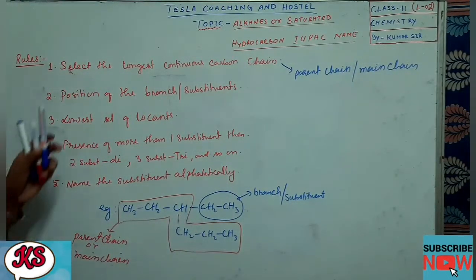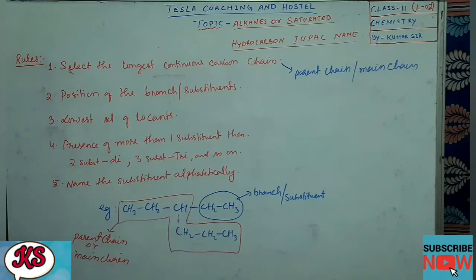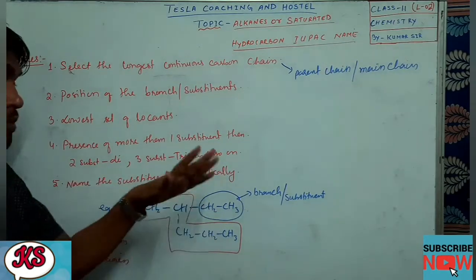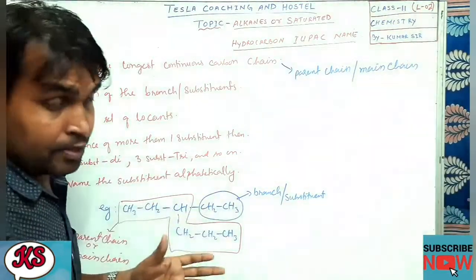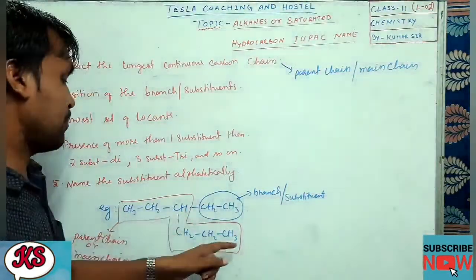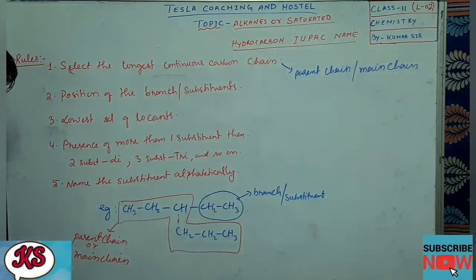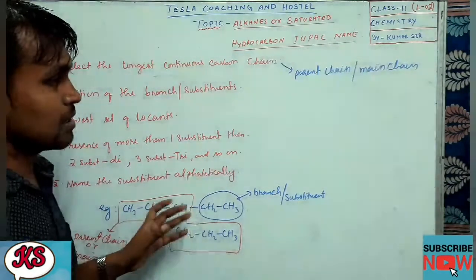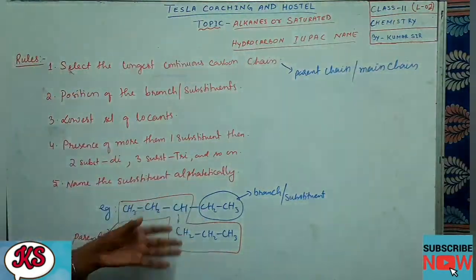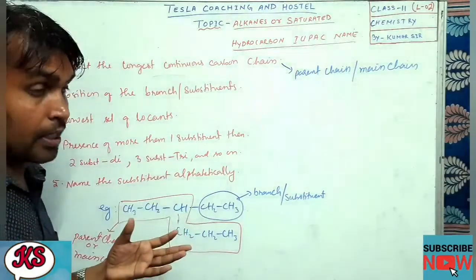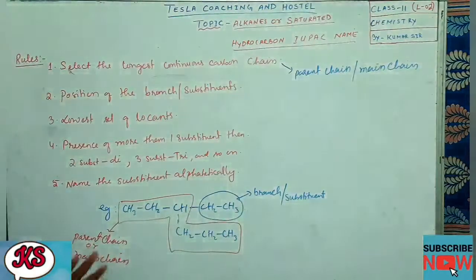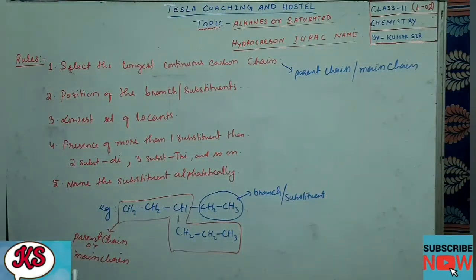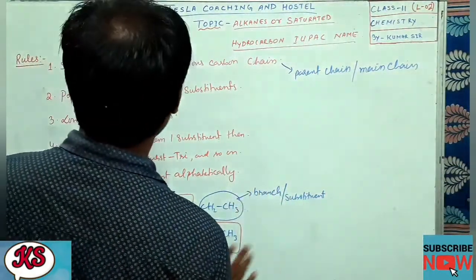So I hope the first point is clear. We have to go in such a way that the number of carbon should be maximum. That will be our main chain, or parent chain. And whatever comes besides the main chain, whatever you are getting, that is nothing but a branch or substituent. Okay, this point is clear. So we have selected the main chain.